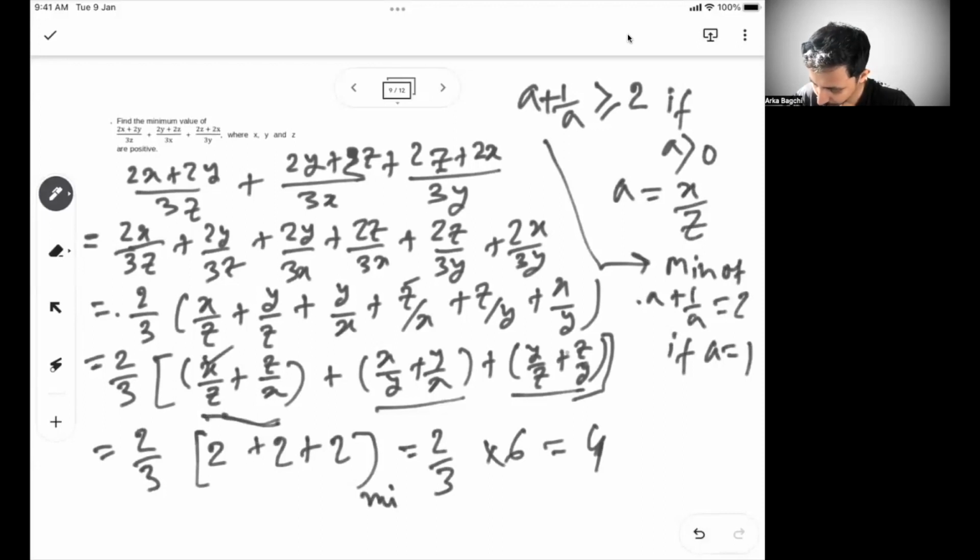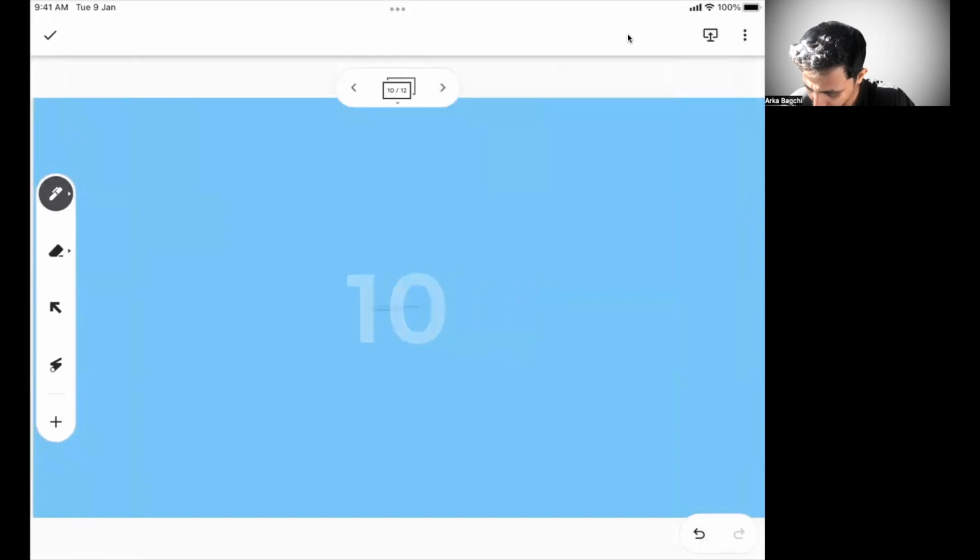This is the minimum value of the given expression. So this is clear. What we did is firstly break this down and then take 2 by 3 common. And then what we realize is it follows the a plus 1 by a pattern. So remember, we talked very intensely about how to find the minimum value of a plus 1 by a, right? Okay.